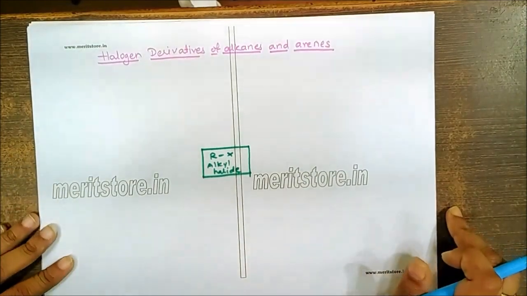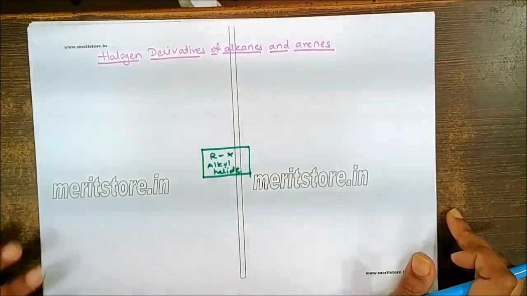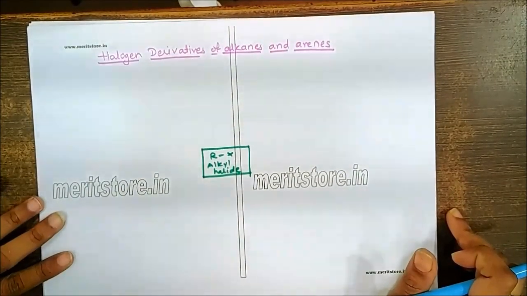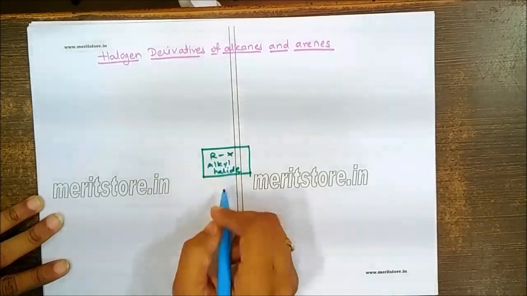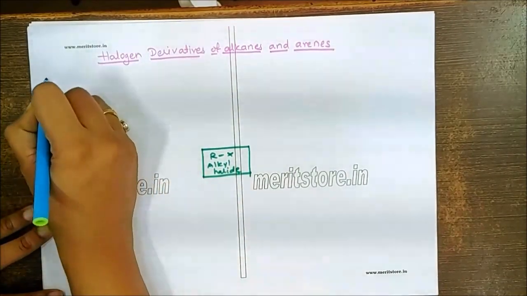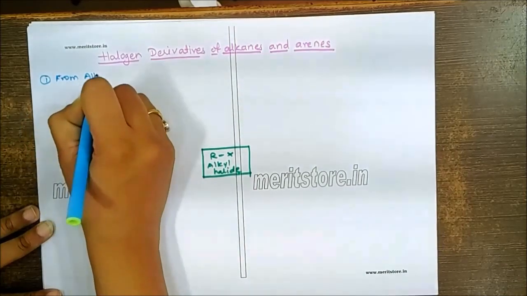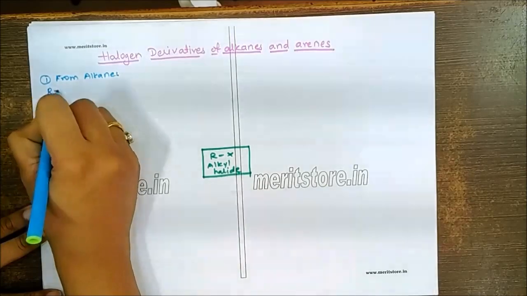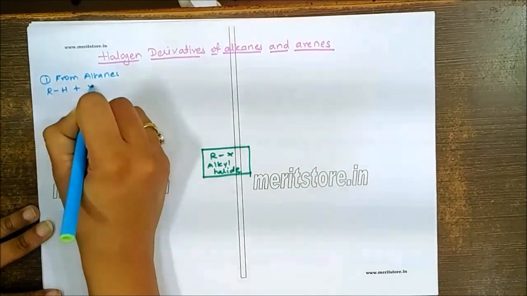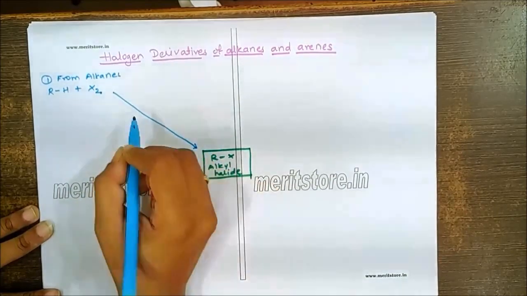So today we are going to discuss the different important reactions of the halogen derivatives of alkanes and arenes. Let us first focus on the preparation of alkyl halides. Now alkyl halides can be prepared from, let's say, alkanes. If you are preparing from alkanes, there is only one reaction possible, that is RH plus halogen X2 will give you formation of RX.